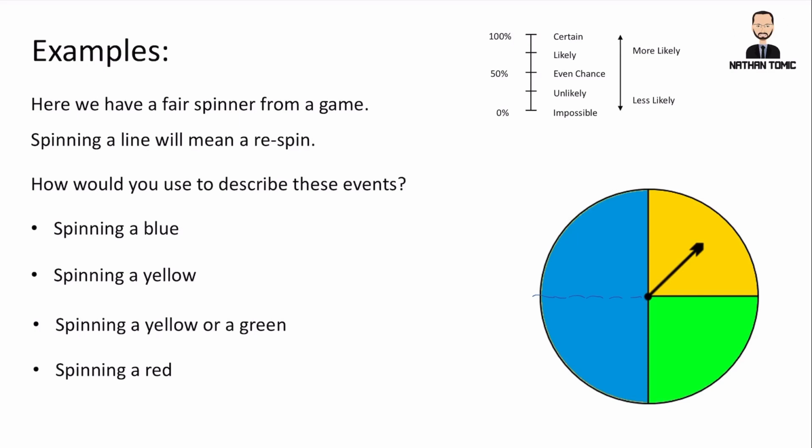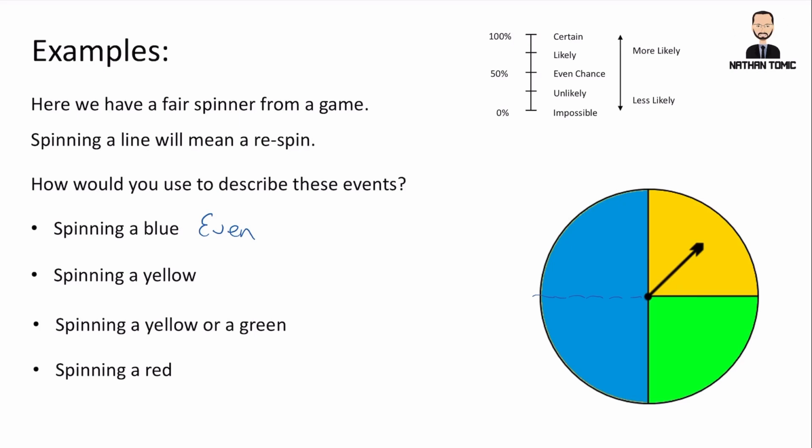So we would be fairly safe to say there is an even chance of getting a blue on this spinner. Later on, when we look at how to actually calculate these sorts of things, we'll see that that is the correct value. But if you think about it and look at the chart, 50%, which means half, the blue takes up half, we should start to be able to just see that intuitively instead of having to do the math yet.